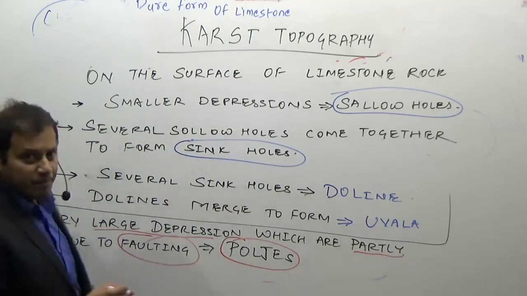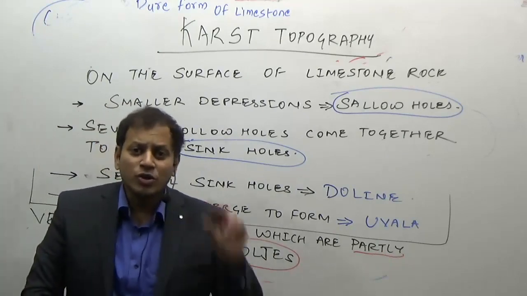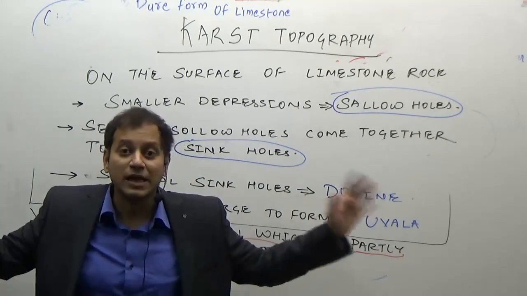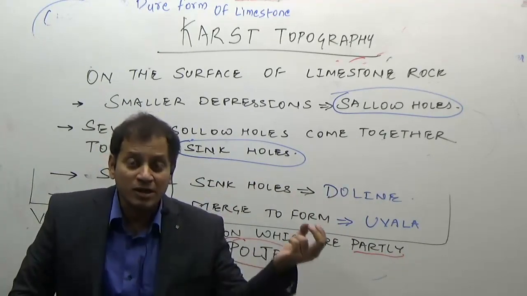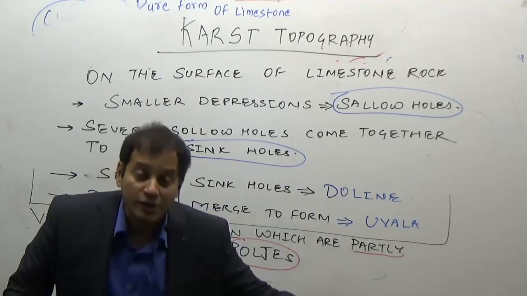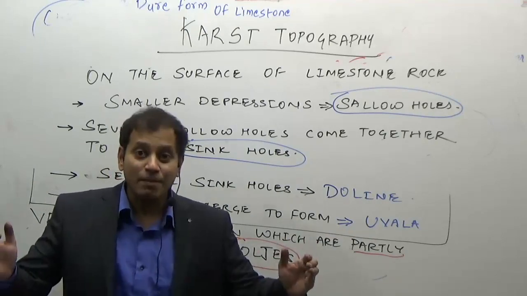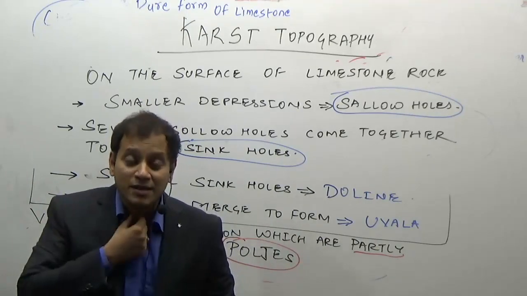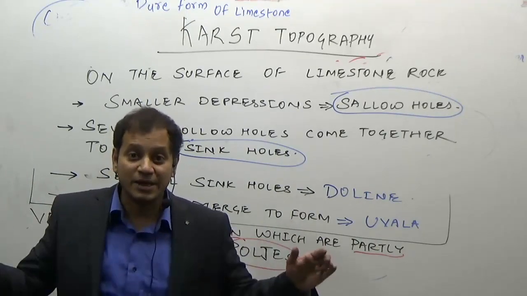Now how to remember this? See, you generally swallow a small bite. We do not take a larger bite. So the smallest holes are known as swallow holes. A sink is in the basin or in the kitchen. It is a bigger bite. Obviously more things can pass through the sink than your throat. So a sink is a bigger hole.